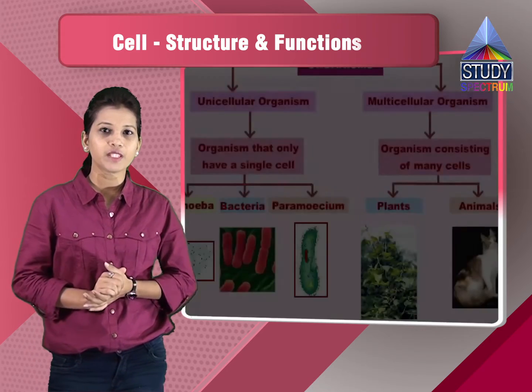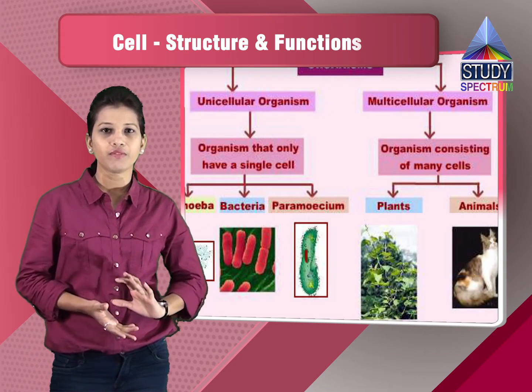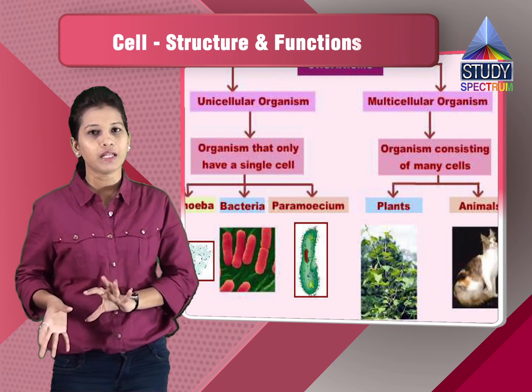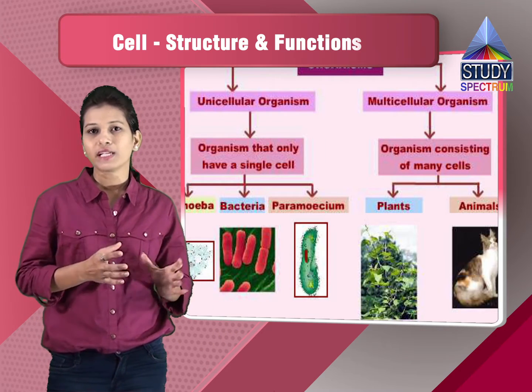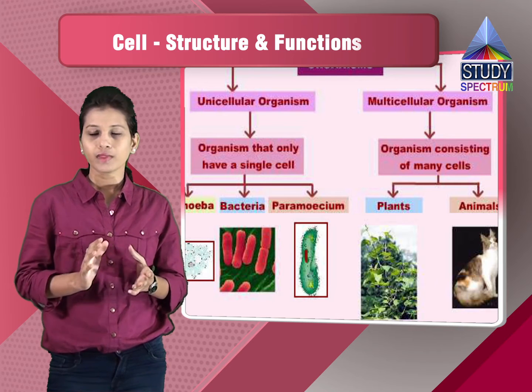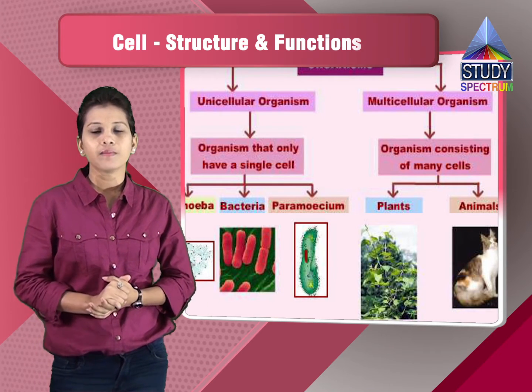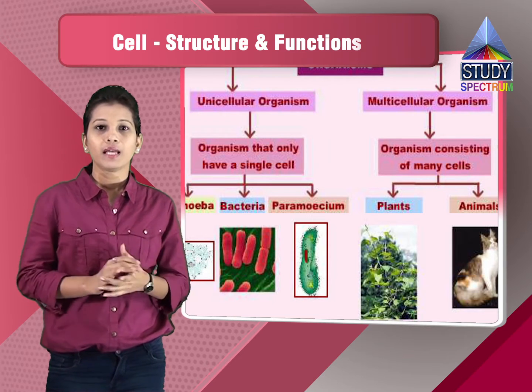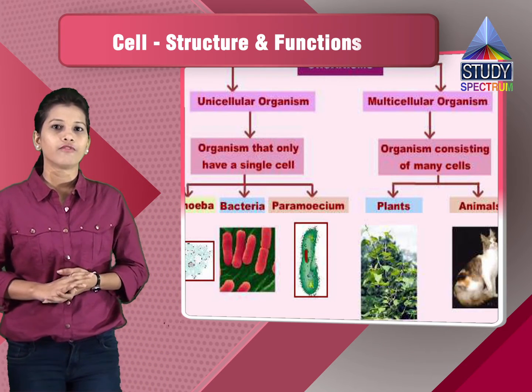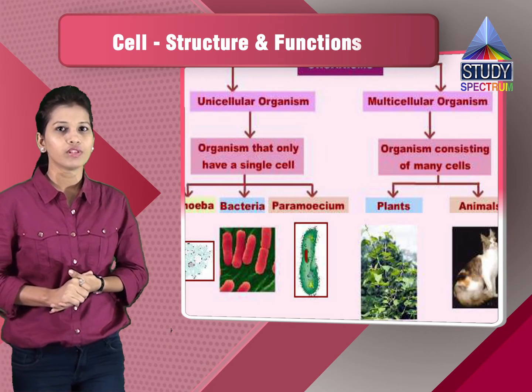Then we have seen the difference between a unicellular and a multicellular organism. What is a unicellular organism? It has a single cell. What is a multicellular organism? It has many cells. What are the functions carried out by a unicellular organism?